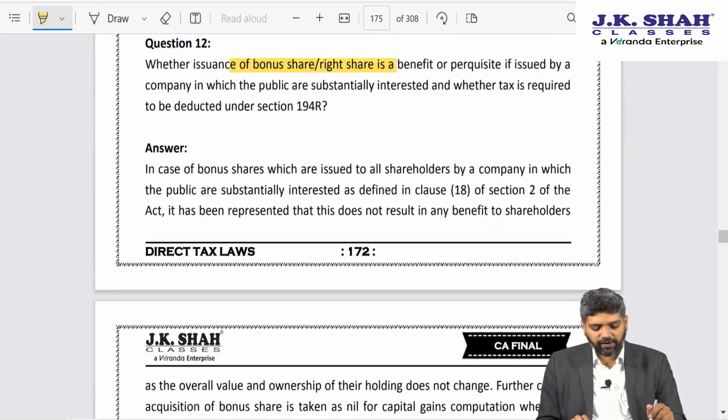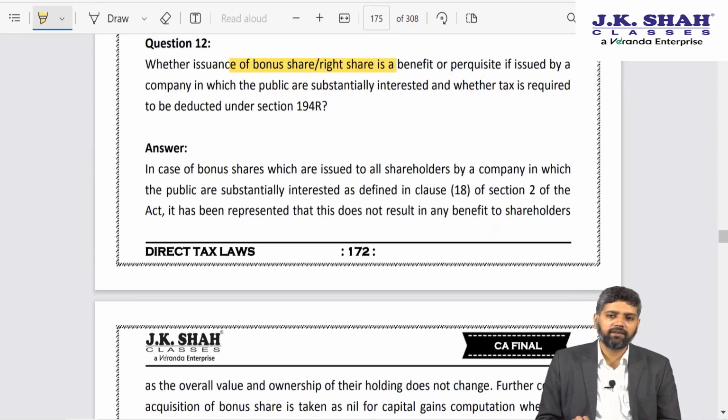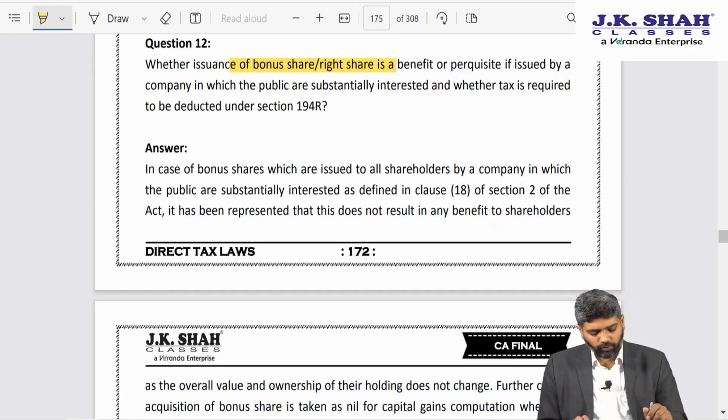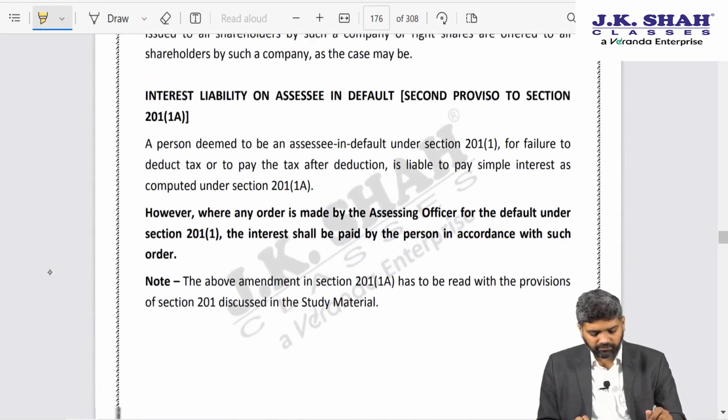That was, friends, as far as section 194R is concerned, very important from examination perspective. Let us proceed on to the next one.